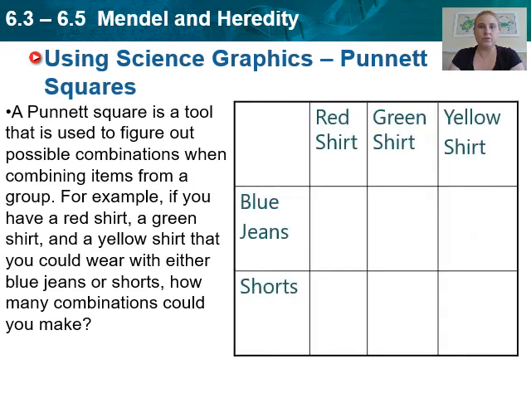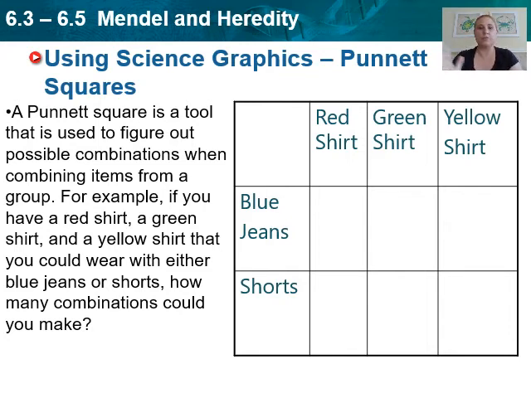Okay, so for example, this is how you would use a Punnett square. So we have this little blank, and we want to figure out how many outfits we can make based on the clothes that we have in our closet. So if you look at here, for shirts, we've got a red shirt, a green shirt, and a yellow shirt. Okay, we've got blue shorts and blue jeans.